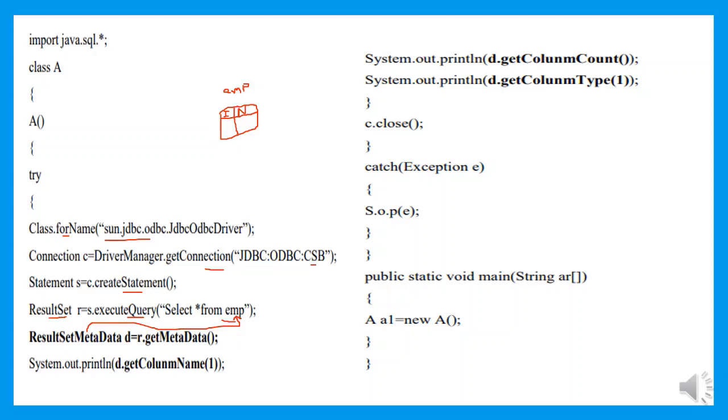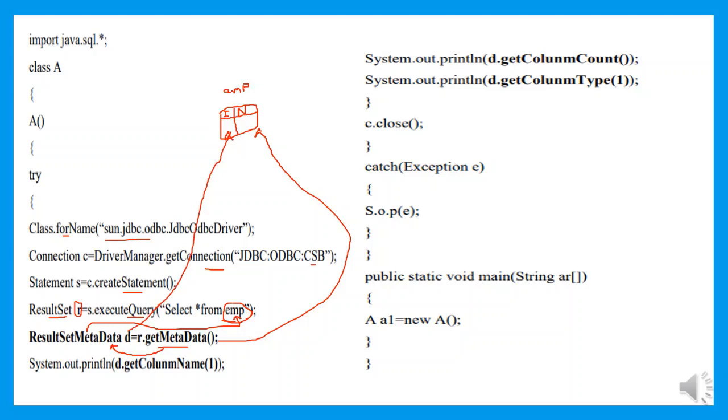Now I want to retrieve the information available in this table. For that I will make use of the getMetaData method. getMetaData is a method used to retrieve the information of the table, that is employee, and this is a method belonging to the ResultSet interface. With the help of the ResultSet interface I am invoking the method, and the return value will be assigned to ResultSetMetaData. Now object d is pointing to the particular table called employee.